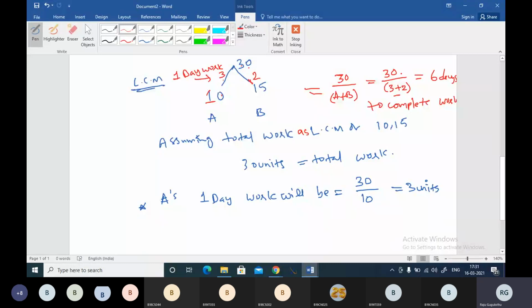So 30 divided by 3 plus 2 will give you 6 days. This is the answer for the question. So this is the concept of approaching time and work questions.